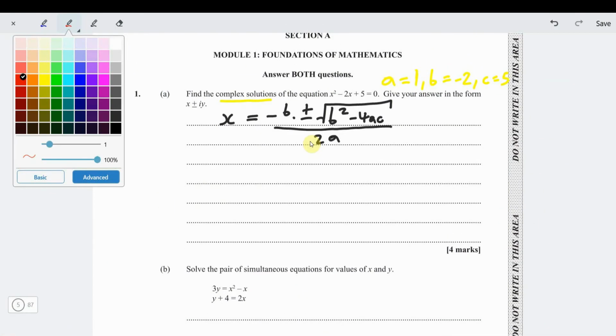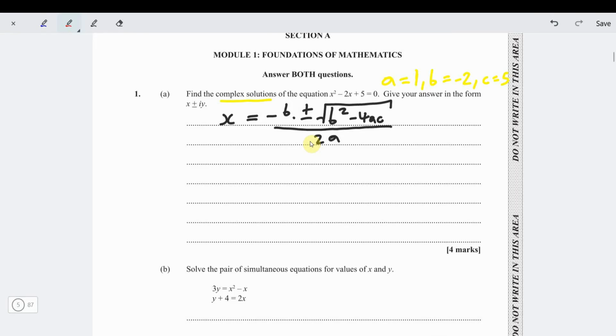So in this case, we're going to say x, or solution. So our solution now of the quadratic equation, x is equal to negative of negative 2, which is positive 2, plus or minus the square root of b squared, negative 2 squared, minus 4 times a times c, divided by 2 times a.